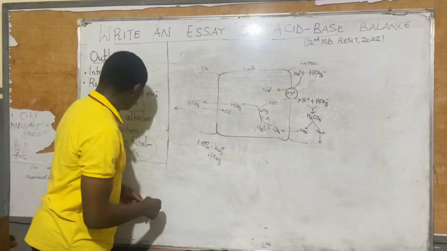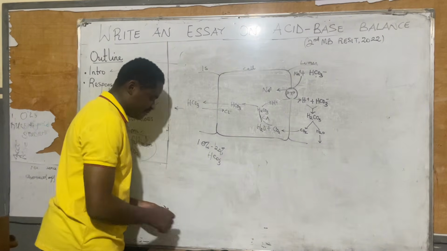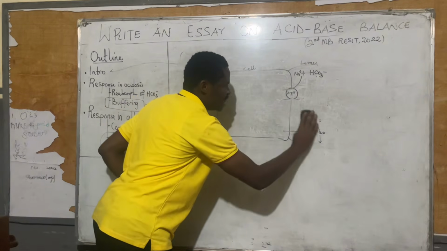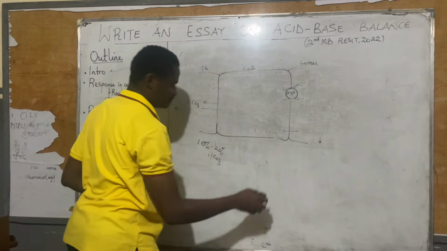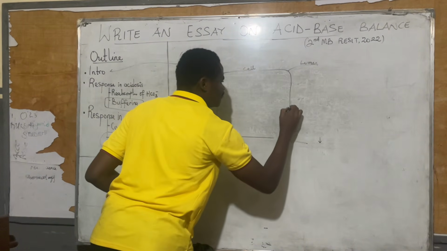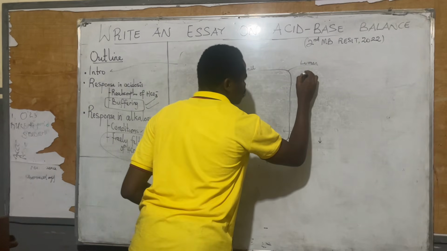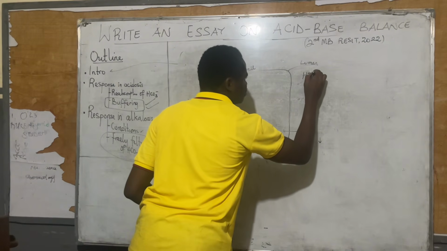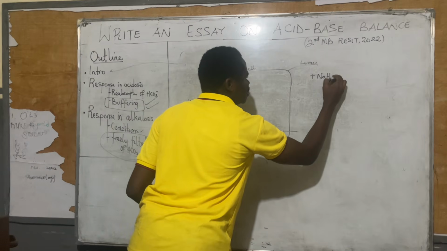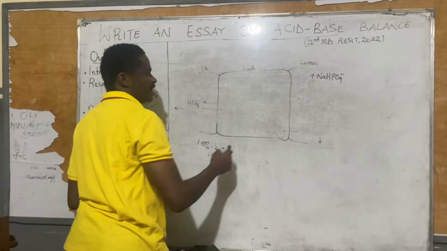Okay? Now let's go down to buffers. For buffers, there are two buffers: the ammonium buffer and the phosphate buffer. Now I'm going to show you what happens again, the whole story of what I've said. Inside here, in the phosphate buffer, I'm going to be showing you that the lumen constitutes hydrogen plus sodium, Na2HPO4, still plus sodium.